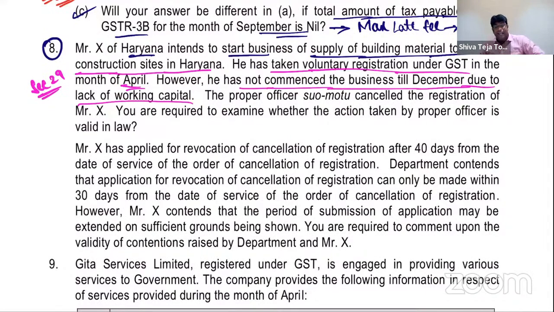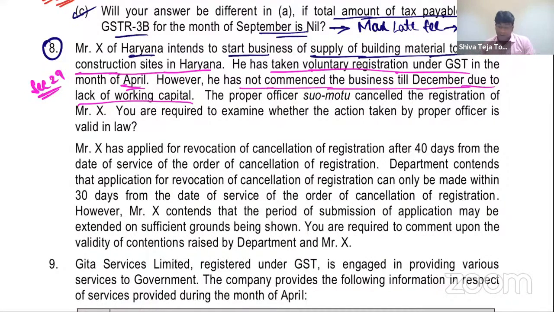In certain cases, like a registered person has contravened any provisions of the act, or he has not filed returns continuously for 6 months, or is under composition scheme, not furnished return for 3 consecutive periods. He has obtained registration by way of fraud, misrepresentation, or suppression of facts, or a voluntary registered person has not commenced business within 6 months. These are all the various cases where registration can be cancelled by the officer. No doubt about it. Clear, my dear friends?